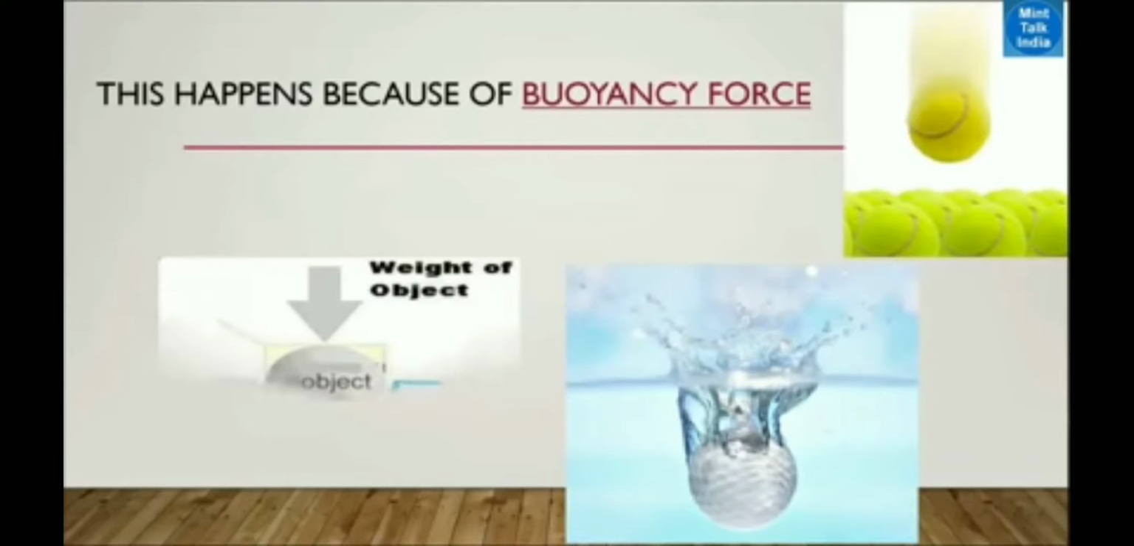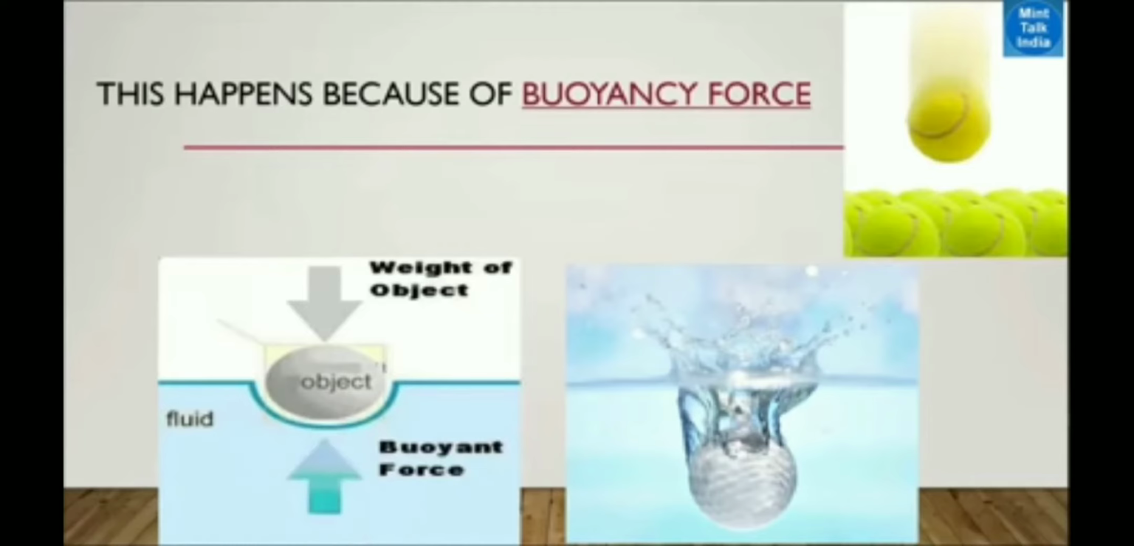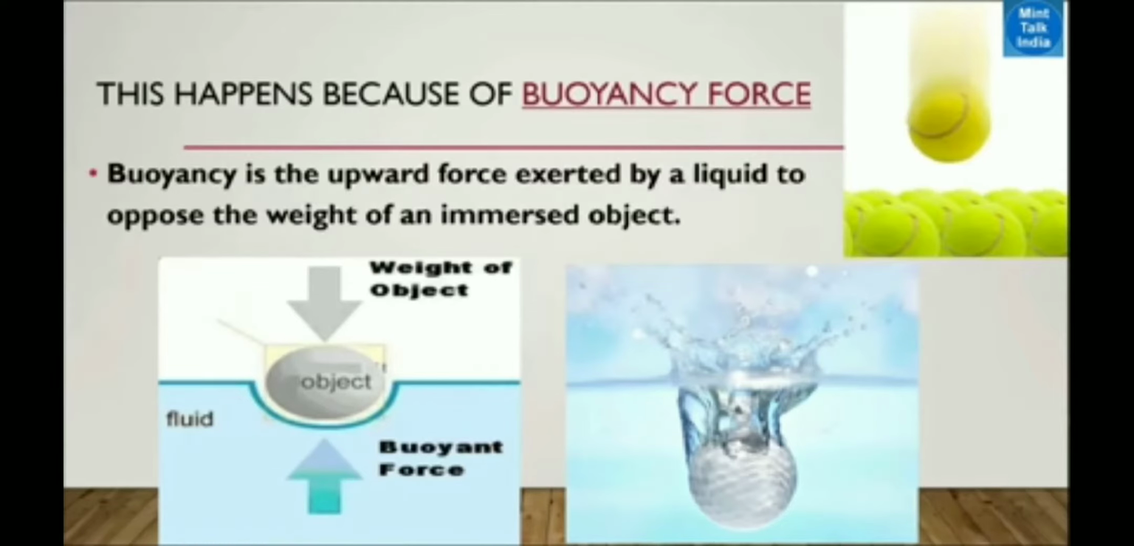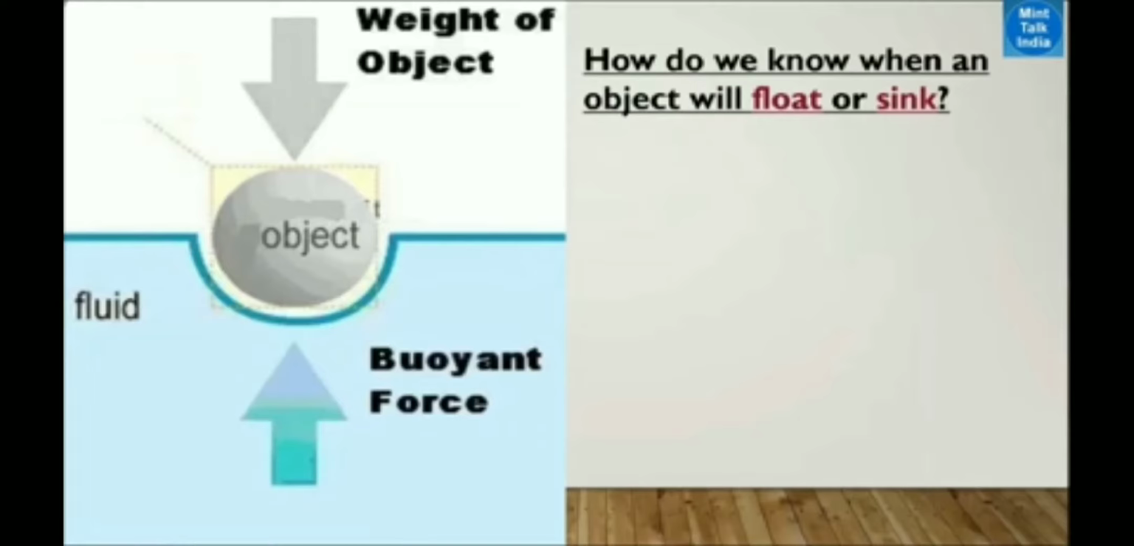That ball should go down into the water, no, but it doesn't go down. Why? Because inside the water there is one kind of force which pushes any object that falls into the water. It is called buoyant force. Buoyancy is an upward force exerted by the liquid to oppose the weight of the immersed object. It means the buoyancy force present in the water pushes any object to the surface of the water. That's called buoyant force.